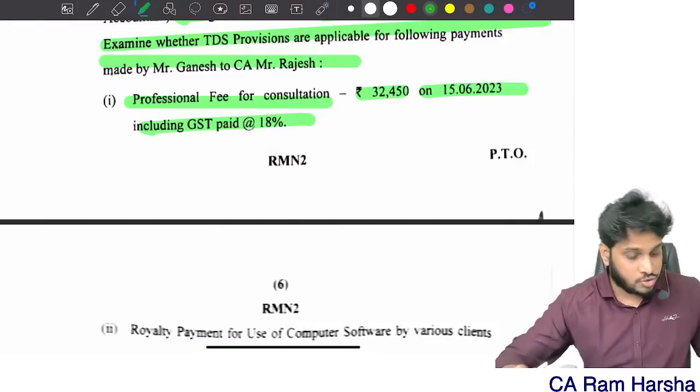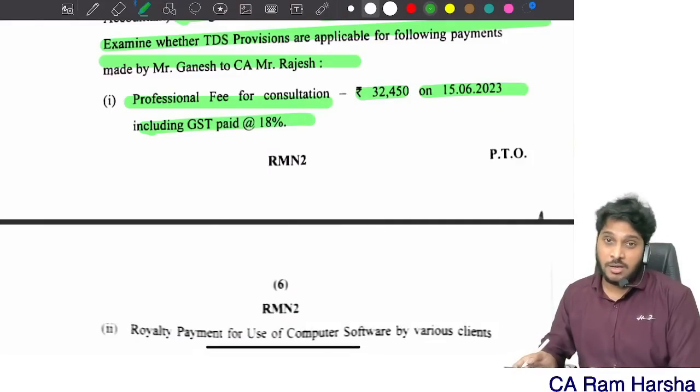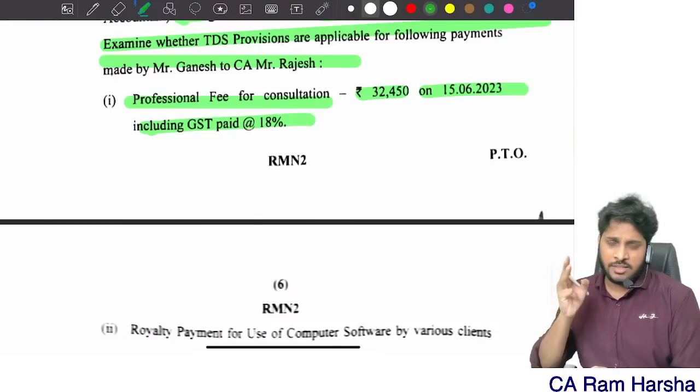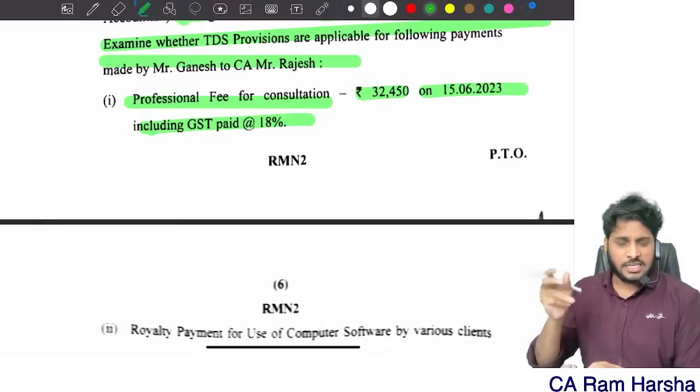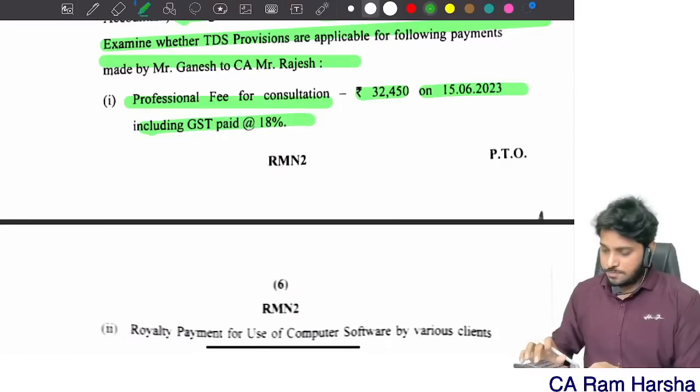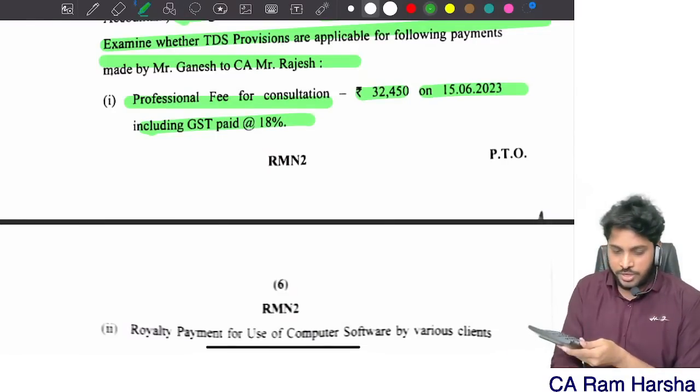You should always check 30,000 limit. Fees for technical services 30,000, royalty 30,000, fees for professional services 30,000, remuneration to director, there is no limit, yes or no? So 32,450 into 100 divided by 118, this is including GST, remember.